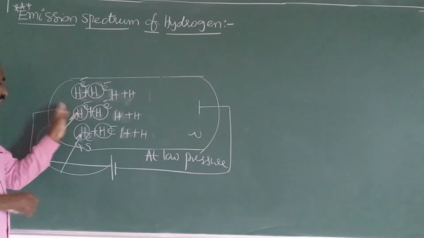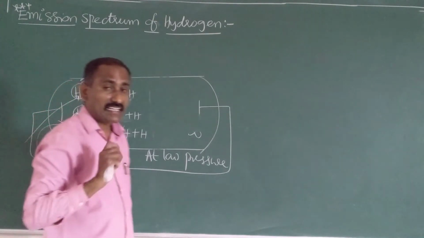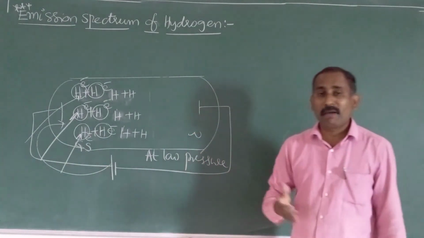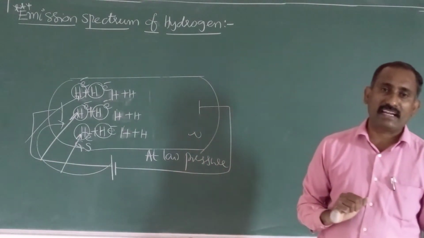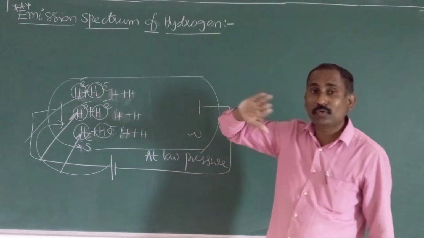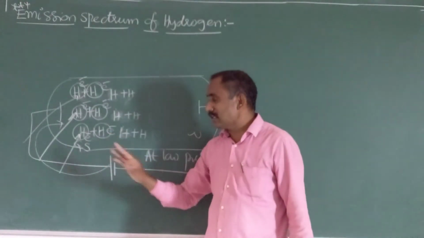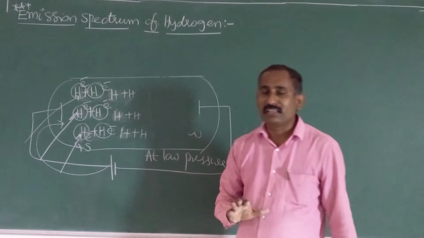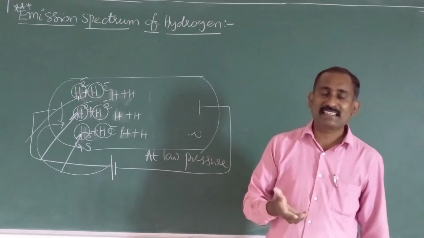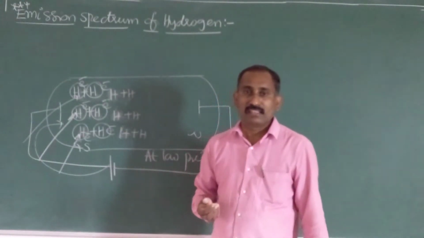This atom absorbs another type of energy. This atom absorbs another type of energy. Different atoms absorb different quantities of energies. By absorbing different quantities of energies, the electrons are excited to different higher energy levels, because all these electrons are not absorbing the same energy. They are absorbing different quantities of energies. Hence, they are excited to different higher energy levels.